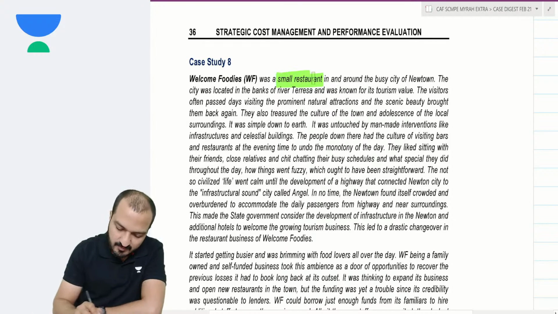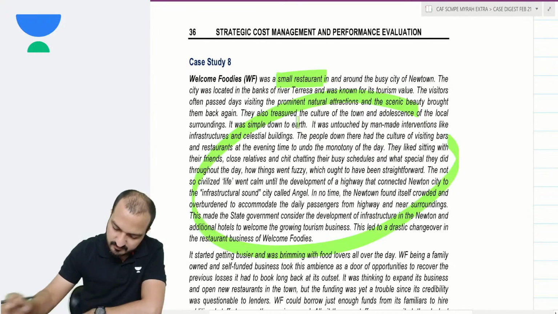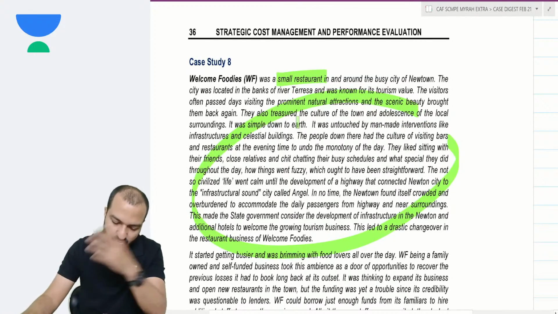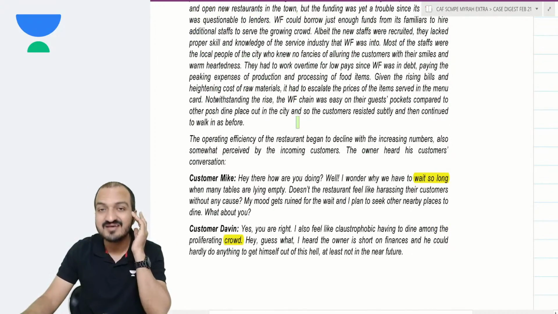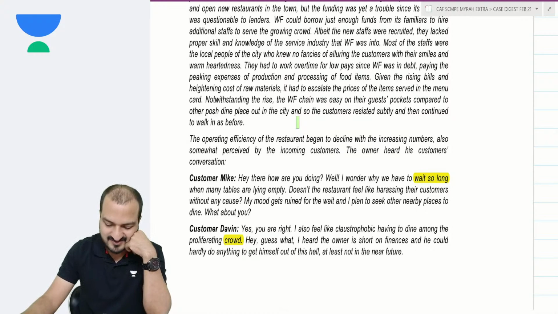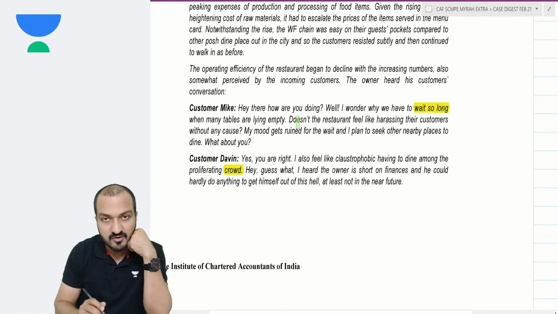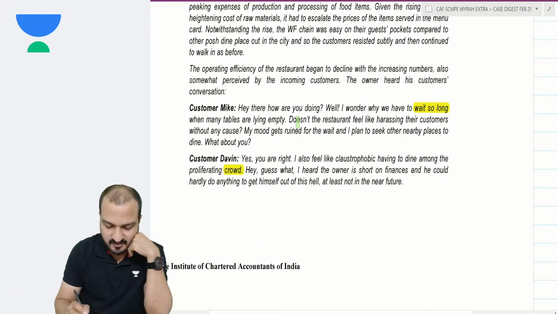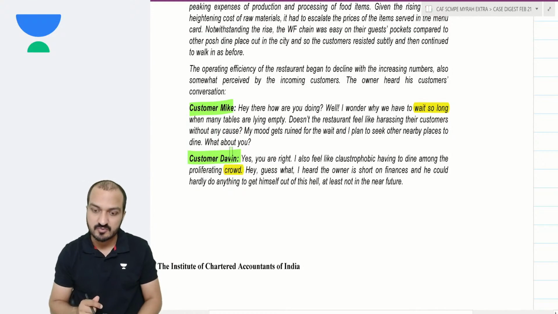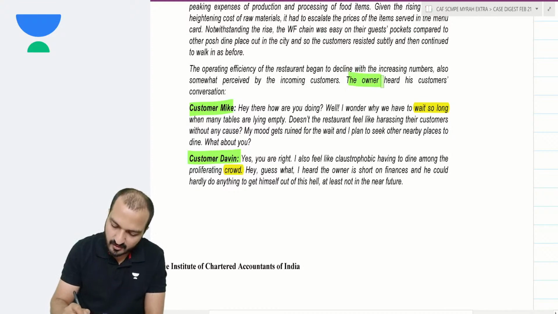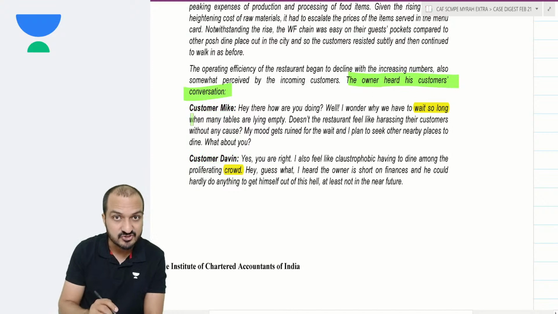Yes, they have given you some details about the restaurant, how good the restaurant is, and so on. But the main focus here is the problems. What problems is the restaurant currently facing? Well, let's see. They have given the problems faced by the company in terms of the comments made by the customers. The owner heard his customers' conversation.